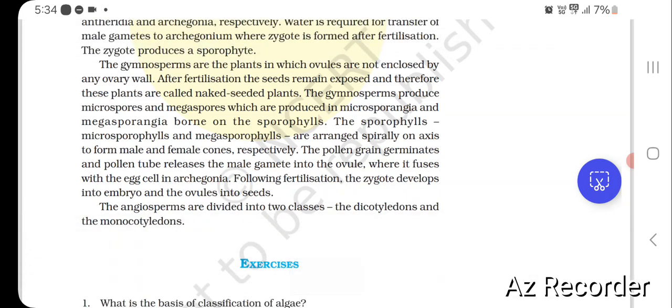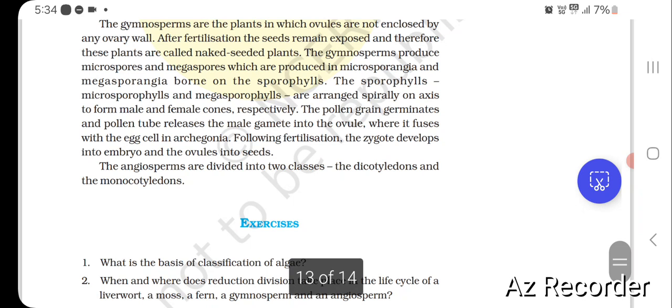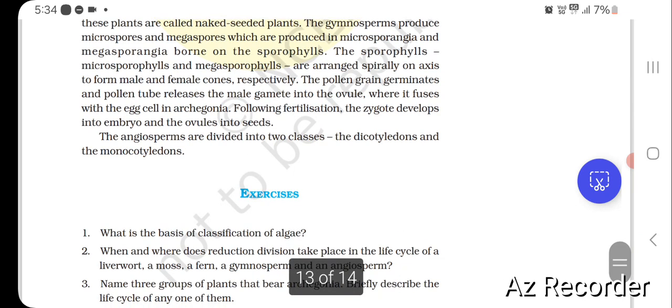The pollen grain germinates and the pollen tube releases a male gamete into the ovule where it fuses with the egg cell in the archegonia. Following fertilization, the zygote develops into an embryo and the ovules into seeds. The angiosperms are divided into two classes, the dicotyledons and the monocotyledons.